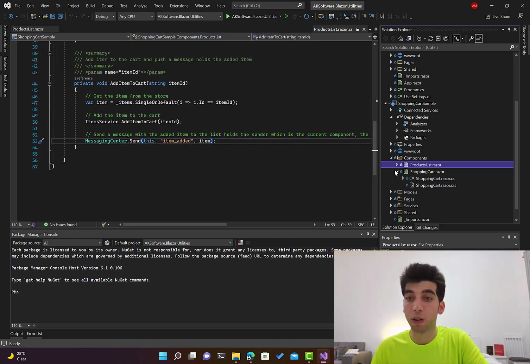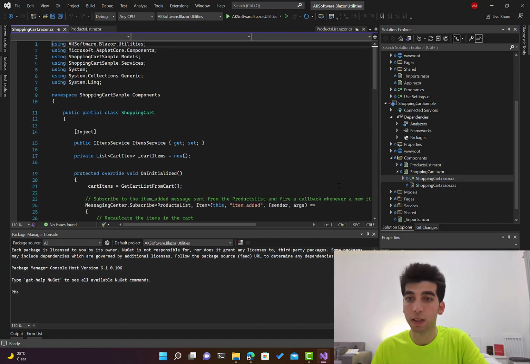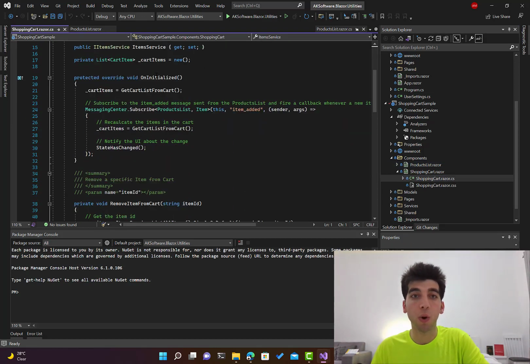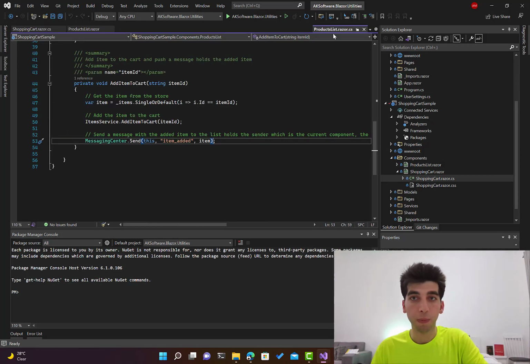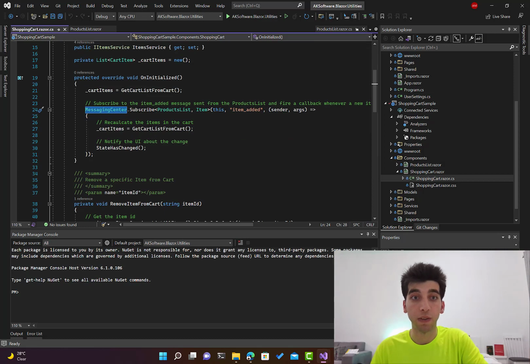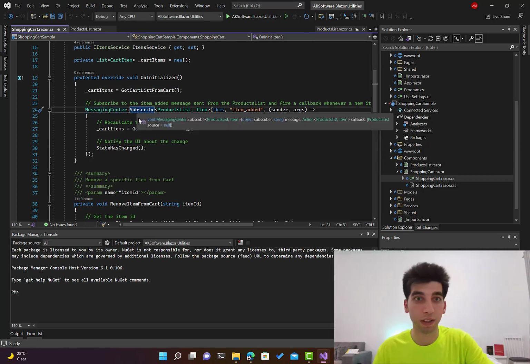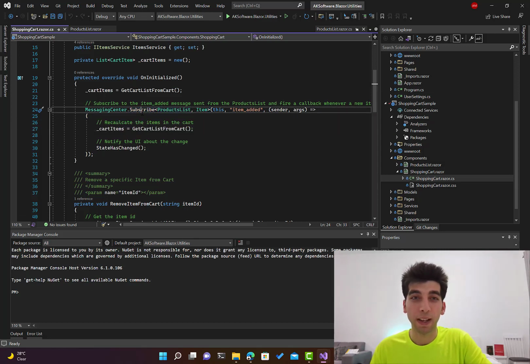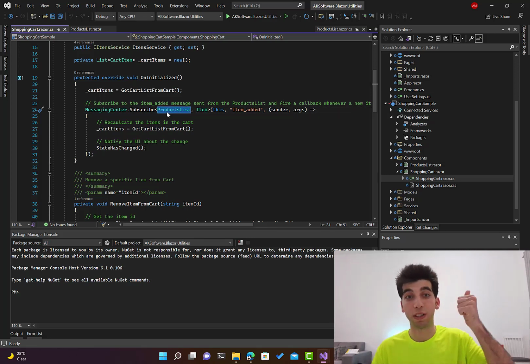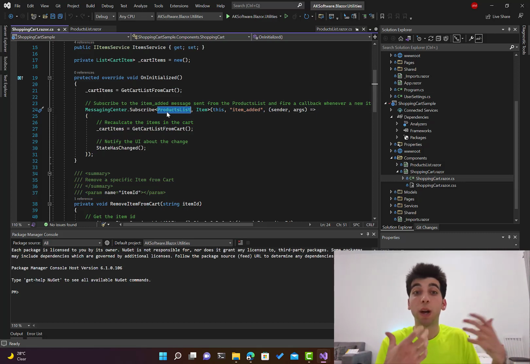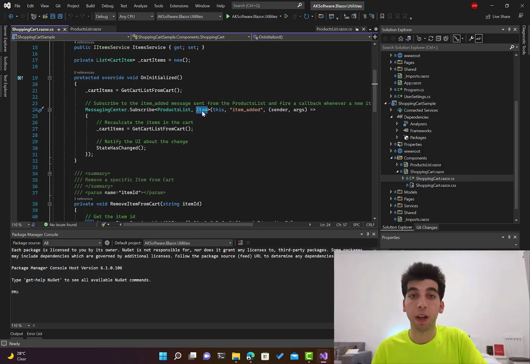And let's go to the shopping cart, which is a receiver for this message, and let's see what it has. If I go over here in the OnInitialized, you can notice that I am subscribing. Here I'm sending, while here I am receiving, or subscribing to that podcast that's sending the message. I'm saying the sender is, as you can see, and what is the type of the argument. So I need to define the sender to know which object I'm subscribing to, and I need the type of the payload that's coming within that message.